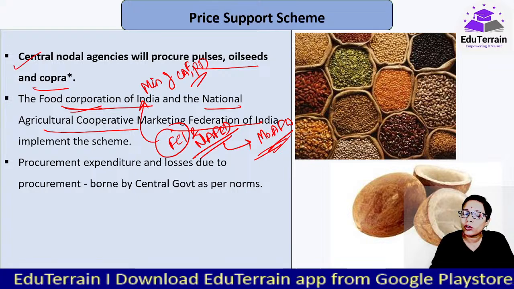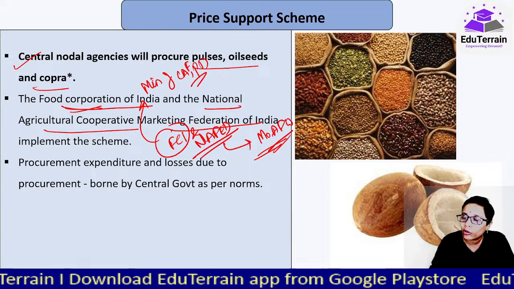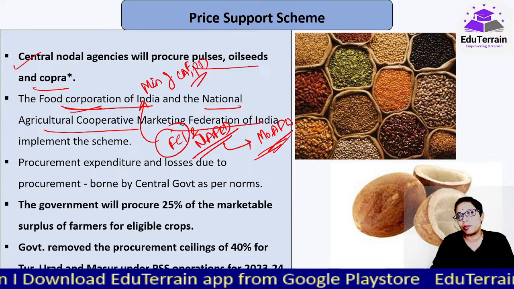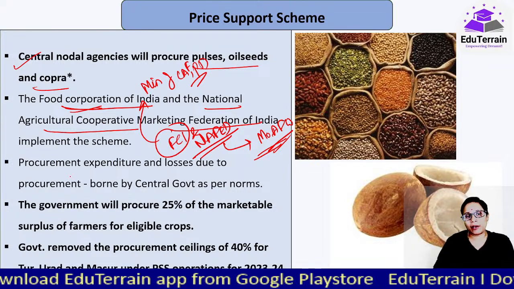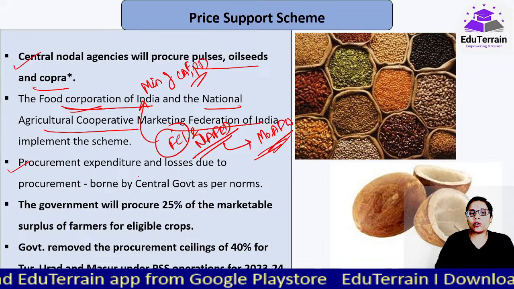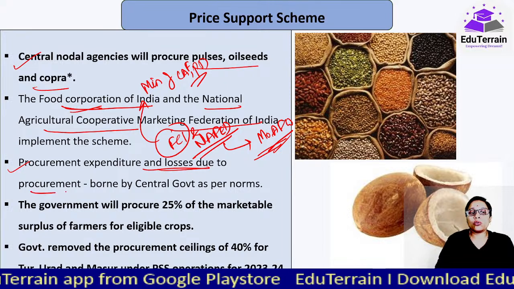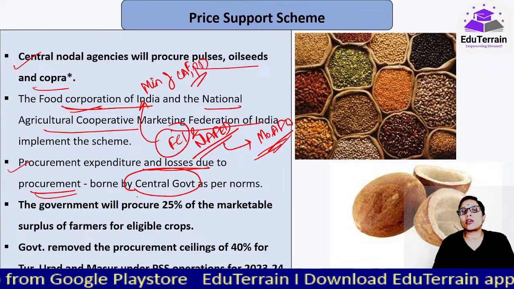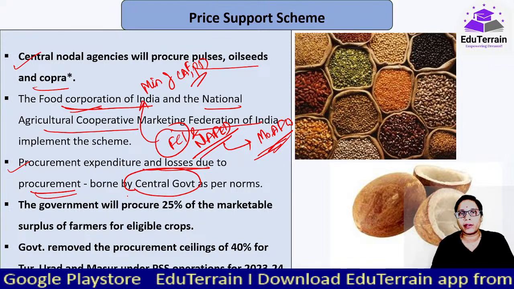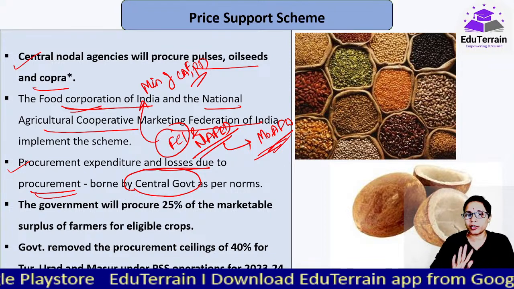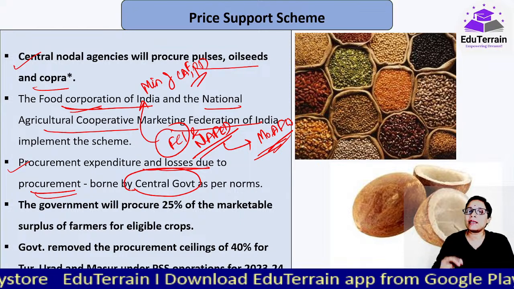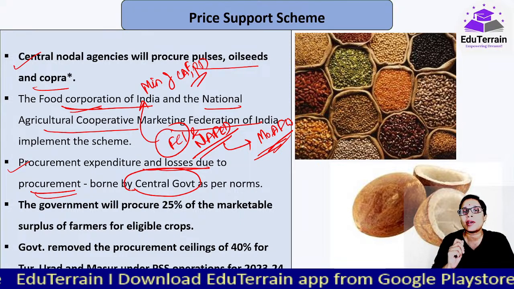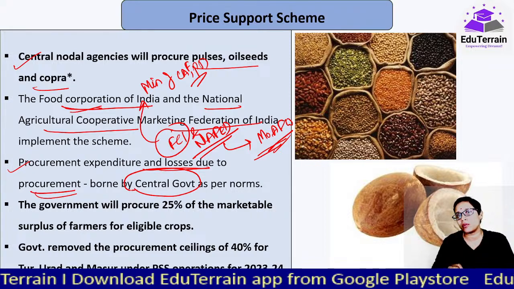And which are the central nodal agencies looking into the procurement of these, that also will be important, like here FCI and NAFED. And here the procurement expenditure and losses due to the procurement would all be borne by the central government as per the norms already laid out. That is the responsibility of the central government. In this case, we are talking about the Ministry of Agriculture and Farmers Welfare and the Ministry of Consumer Affairs both.